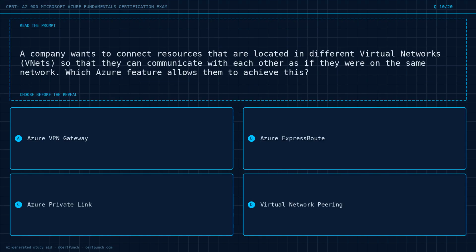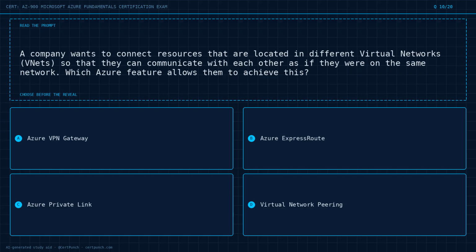Question 10 of 20. A company wants to connect resources that are located in different virtual networks, VNets, so that they can communicate with each other as if they were on the same network. Which Azure feature allows them to achieve this? Option A, Azure VPN Gateway. Option B, Azure ExpressRoute. Option C, Azure Private Link. Option D, Virtual Network Peering.